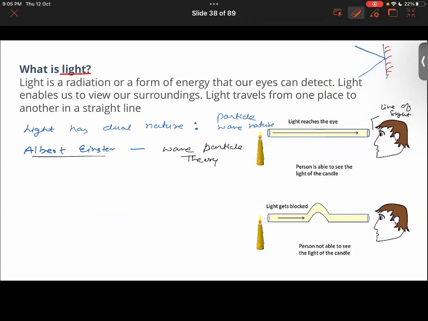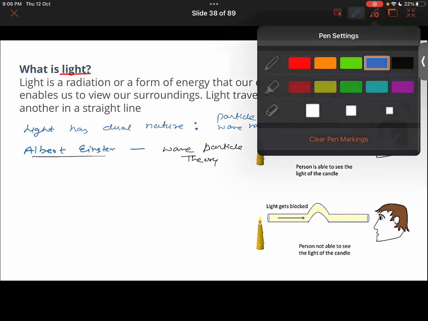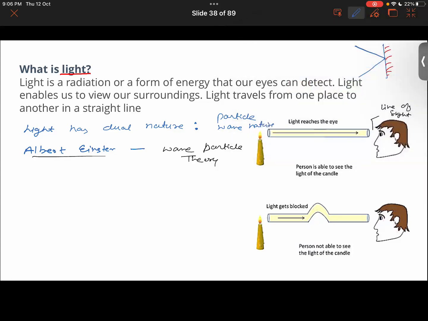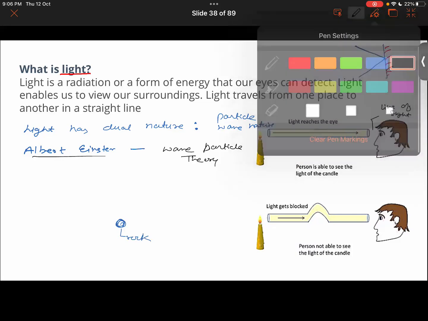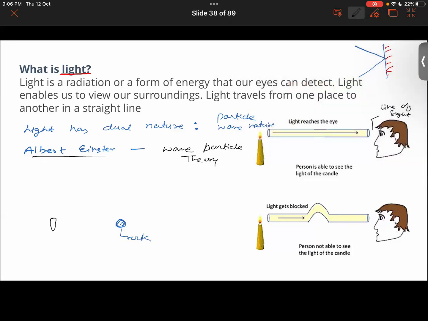So he basically said that light has got both the natures. To understand some of the phenomena, we consider light to be a wave, while to understand some of the phenomena, we consider it to be of particle nature. For example, light bends around an object. If you were to put a piece of rock here, and you were to light a torch from one side.